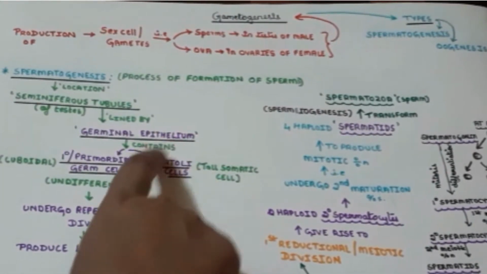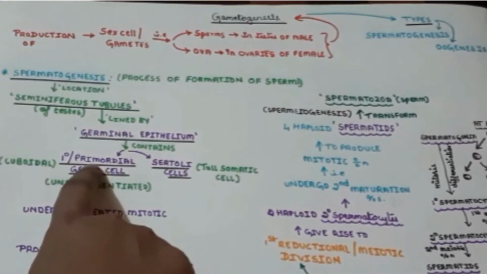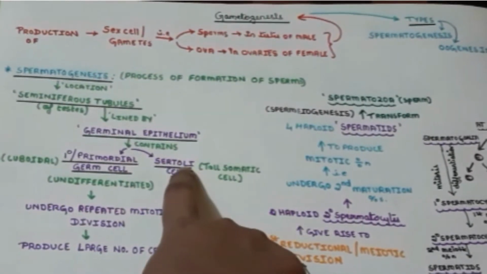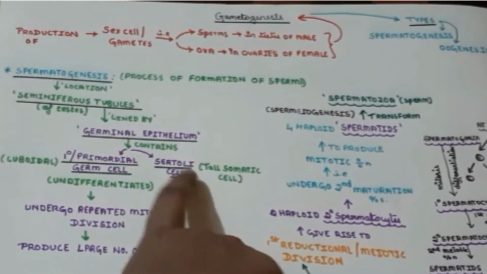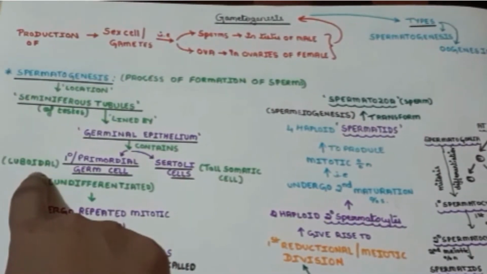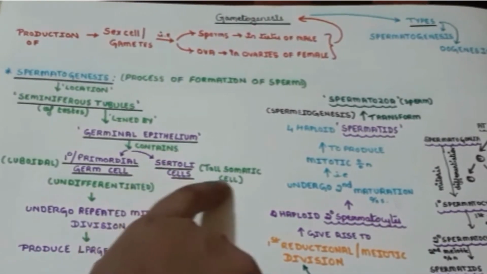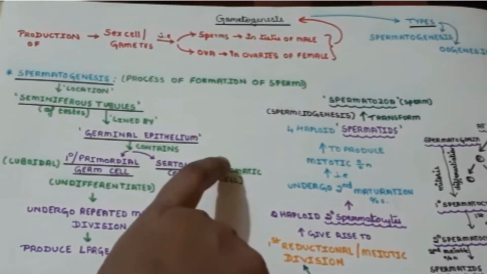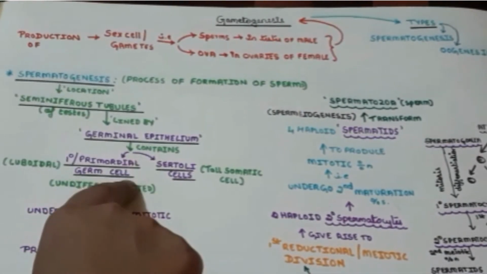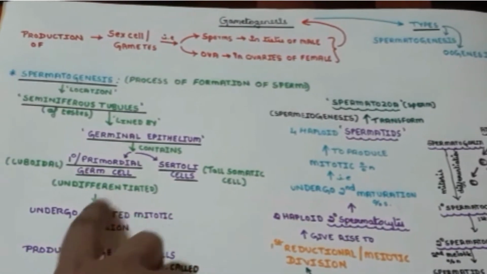This germinal epithelium contains two cells: first the primary, or primordial, germ cell, and second the Sertoli cells. The primary germ cell is cuboidal in shape, whereas the Sertoli cells are tall somatic cells. This is in the undifferentiated form, meaning they are not specialized.